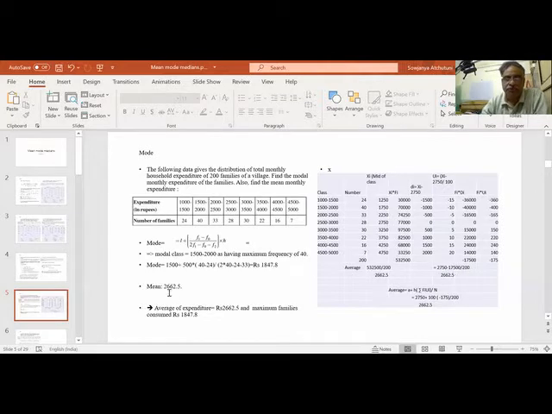So 2662 is the average. Now what is this two data telling us? 1847 is one data, the mode, 2662 is the other data. That means the average expenditure of the village per person or per family is 2662. But the maximum number of families are consuming 1850.